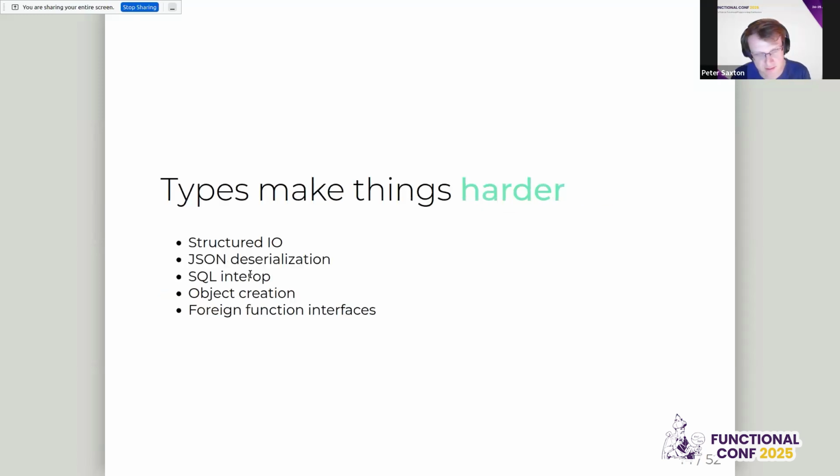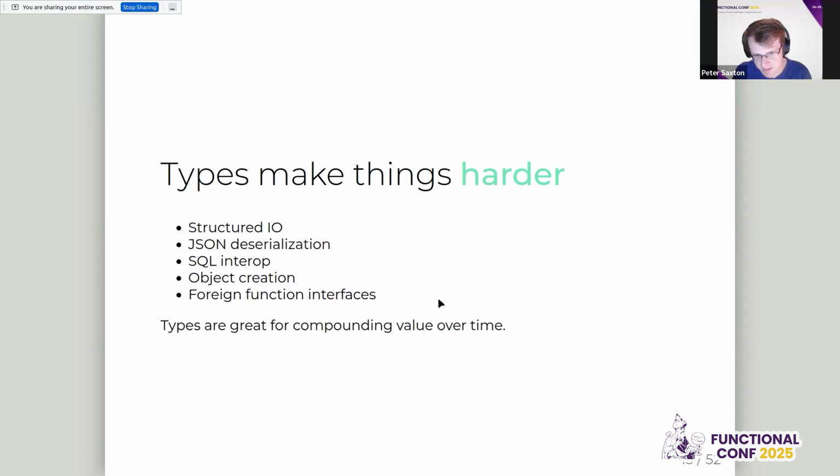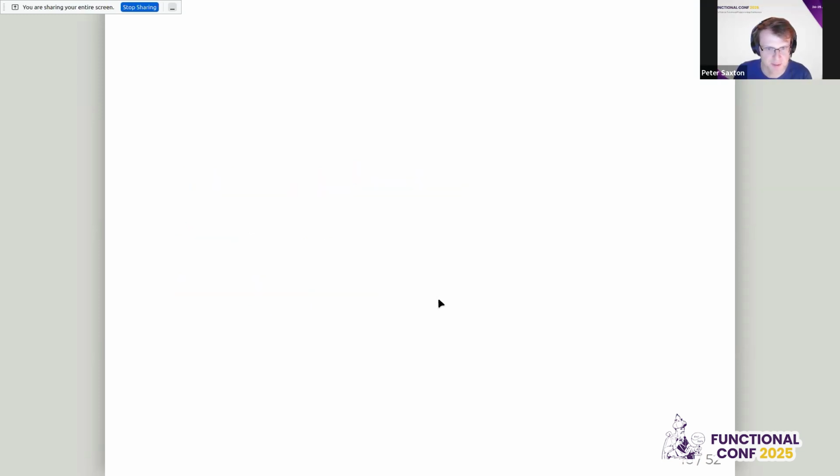So types make things harder. Structured I/O, having to deal with the I/O monad, is potentially harder than just that inline print statement from Python. A classic one I'm really frustrated with is JSON deserialization. Your untyped object comes off the wire and you have to write your decoder, or you have to increase the complexity of inferring decoders. You have to declare stuff up front, which is why I've put object creation here. If you want a custom type, you don't get to start using it right away. You have to define it and declare it. So again, I'm saying it's the compounding value over time. That's what types are good for.